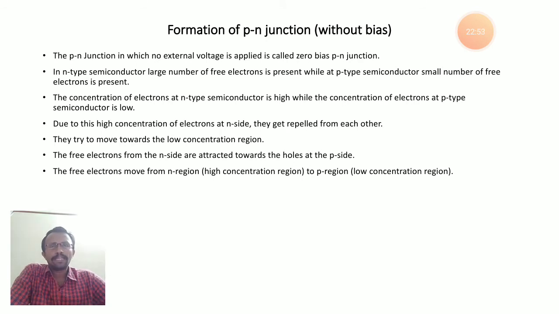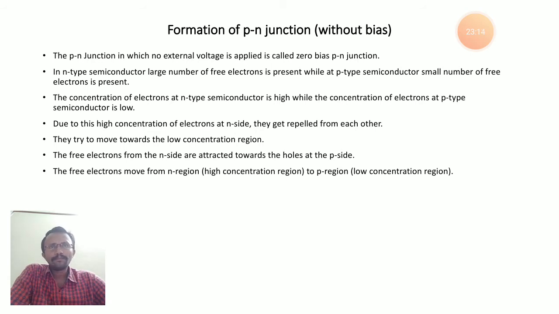Next point: in n-type semiconductors, a large number of free electrons are present, while in p-type semiconductors, a small number of free electrons are present. Already we know that in n-type semiconductor the electron concentration is very high, and in p-type semiconductor the electron concentration is very low.